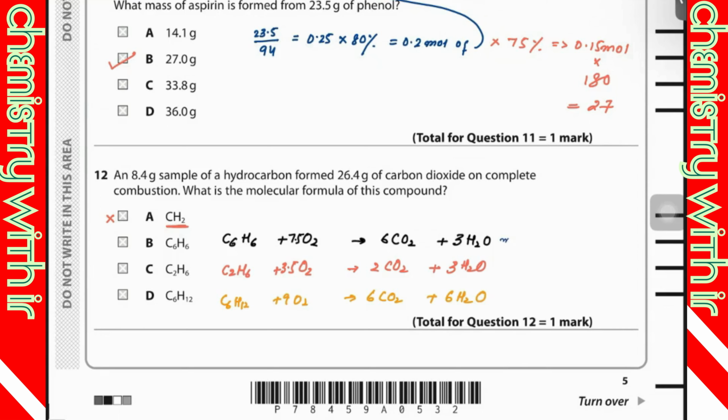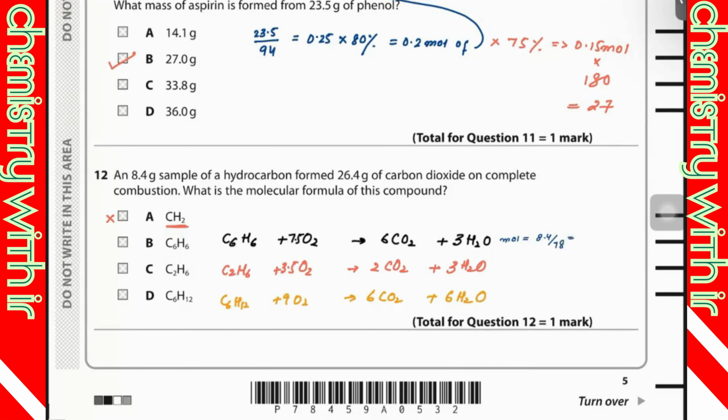Mole is equal to 8.4 divided by the molecular mass of C6H6, that is 84. I think so. Can you tell me the molecular mass of this one? 78. Oh, sorry. Yes.